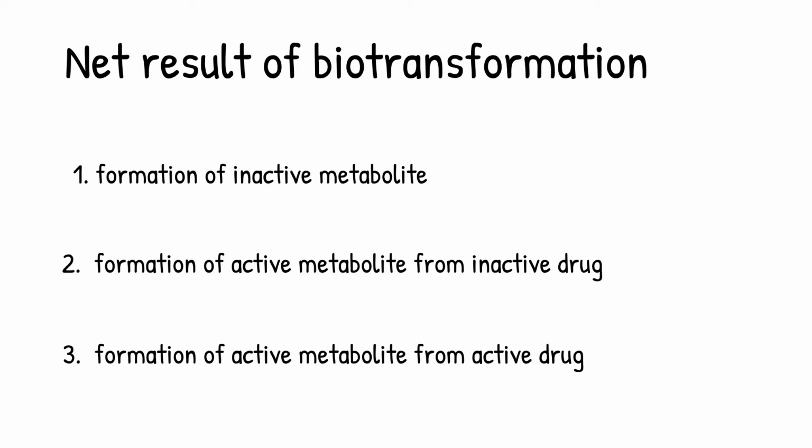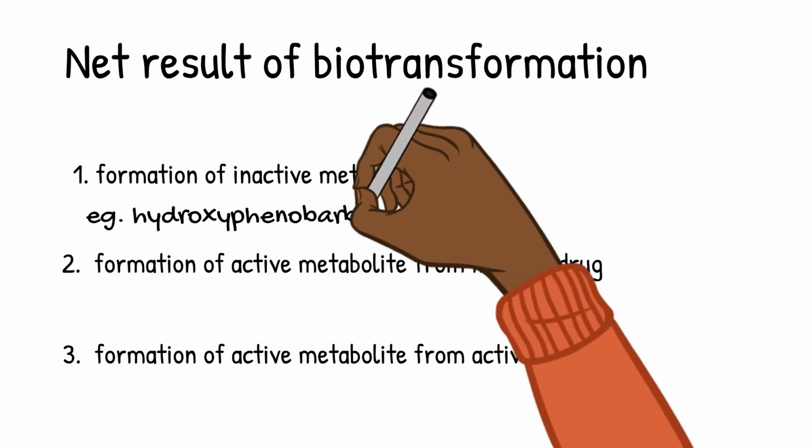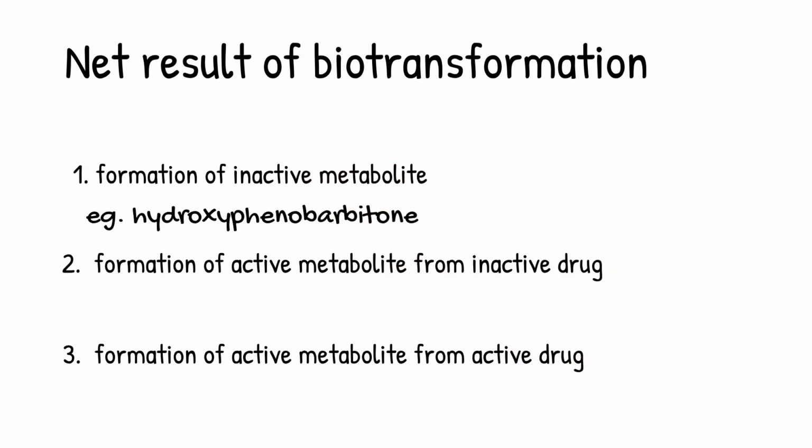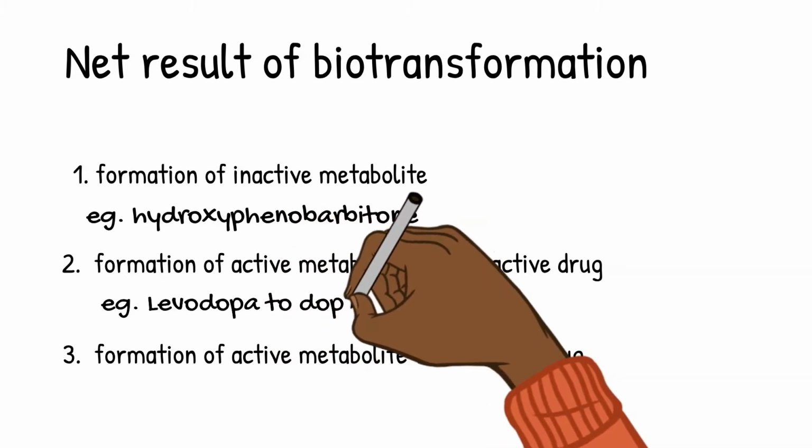Conversion into an inactive metabolite. Example is conversion of phenobarbital into hydroxyphenobarbital. Secondly, the example of formation of an active drug from an inactive drug. It's otherwise called as prodrug. Example is conversion of levodopa, which is an inactive drug, into dopamine.